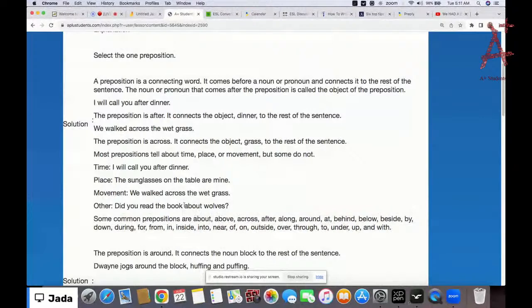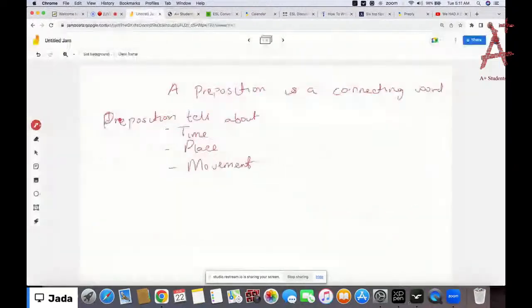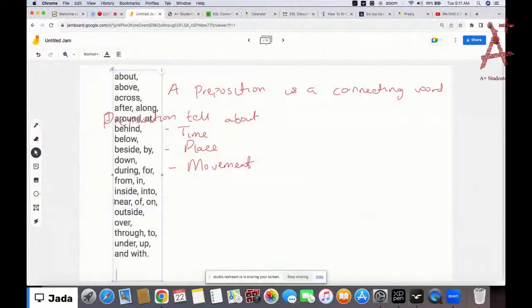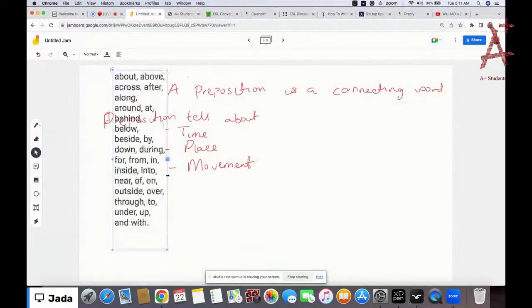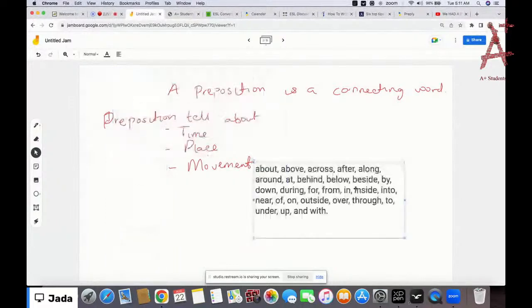All right, so let's do this. Okay, so let's go down here. So these are all the prepositions that we have here in the box.